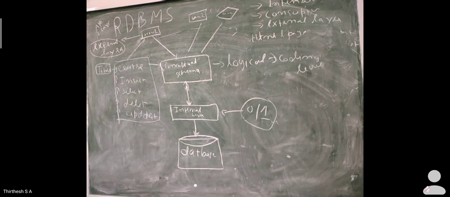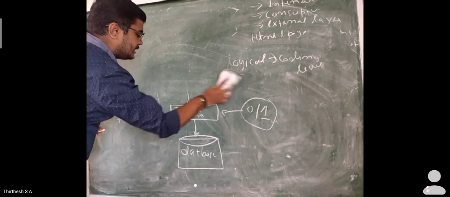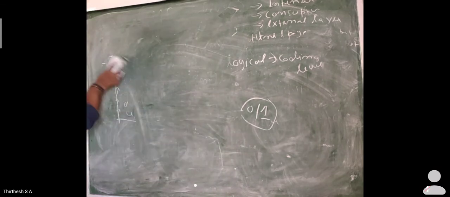Next, the external layer, where the end user is going to use your database for inserting data, deleting data, or for some different kinds of things. This is about the layers of an RDBMS. So now let us speak about who the users in a database management system are.